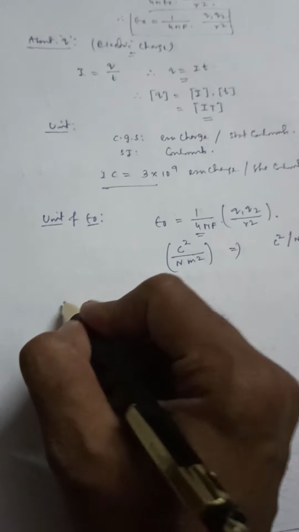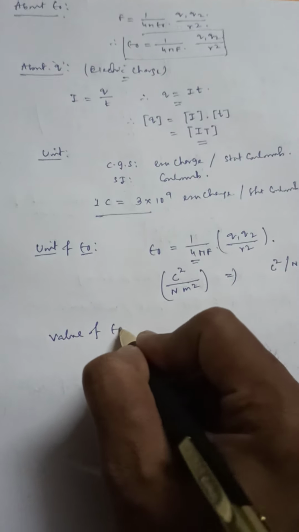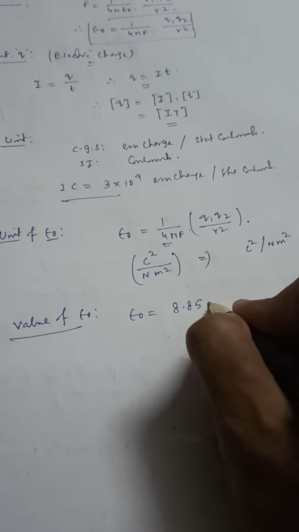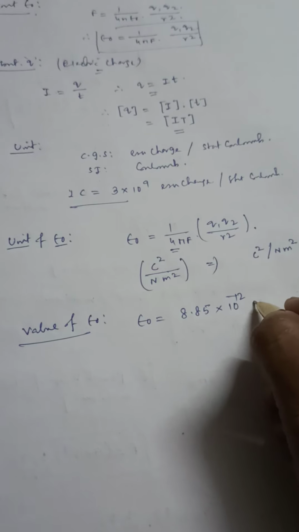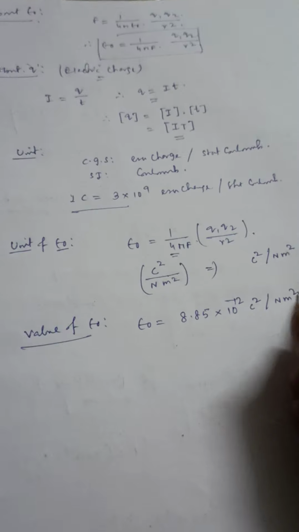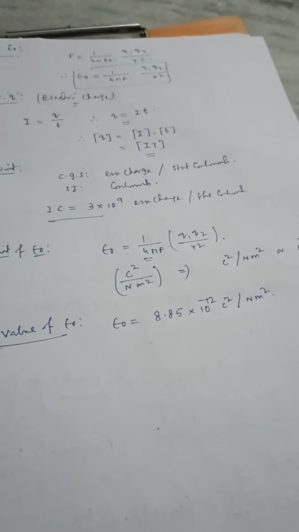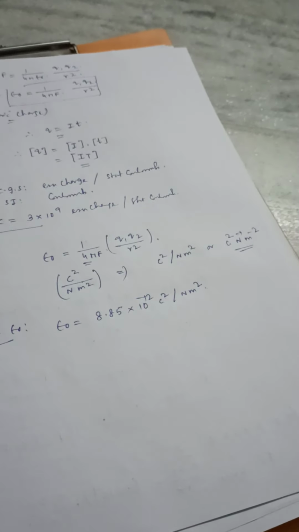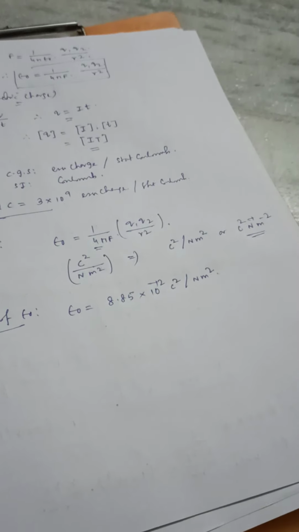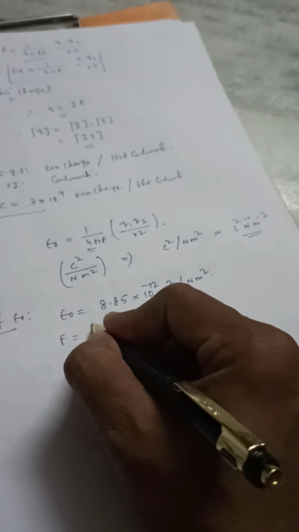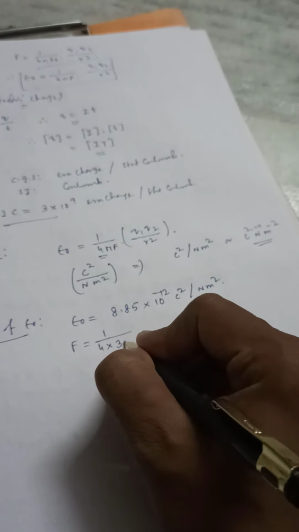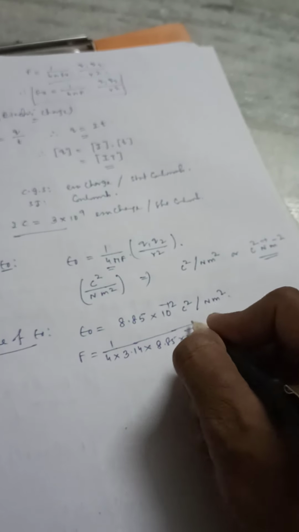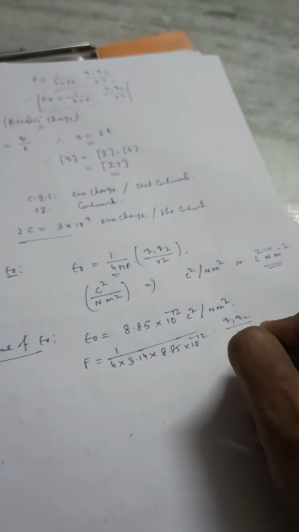And if I write the value of epsilon 0, it is epsilon 0 equal to 8.85 into 10 to the power minus 12 Coulomb square by Newton meter square. So this is the value of epsilon 0, and if I put it in the expression F equal to 1 by 4 pi epsilon 0 q1 q2 by r square, then after putting this value, if you compute, it becomes like this: 4 into 3.14 into 8.85 into 10 to the power minus 12, into q1 q2 by r square.